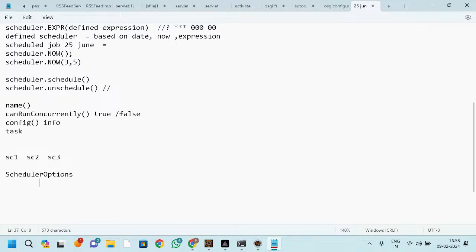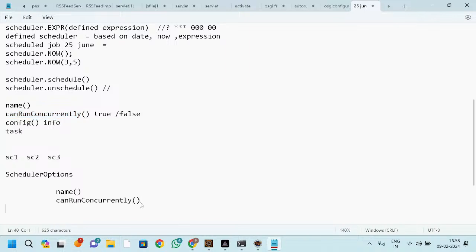Just like that, it will provide extra functionality. Now you want to set the name for your scheduler. This is the method present inside your scheduler options. Then again, you need canRunConcurrent. This is also a method present in your scheduler options.